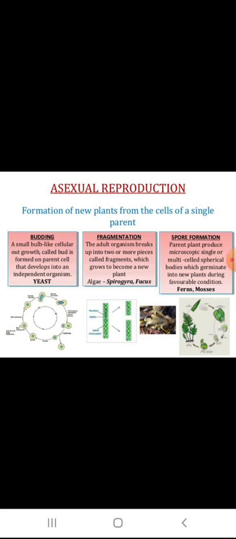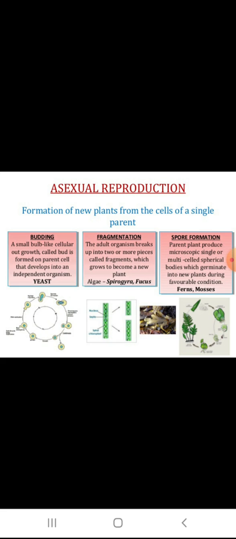It grows like a baby of the parent on its body surface. Then it gets detached and leads an independent life. For example, yeast. The parent body is there, and inside it the nucleus will be there. When it divides, it becomes a new bud. After some time it will detach, falling away from the parent body, and it becomes new. Example is yeast.